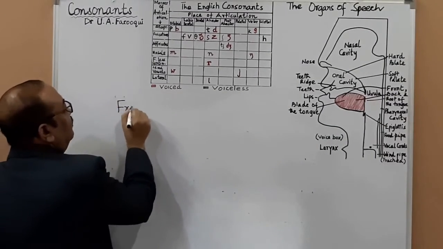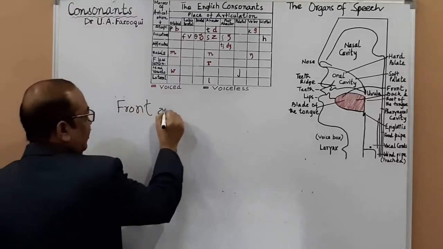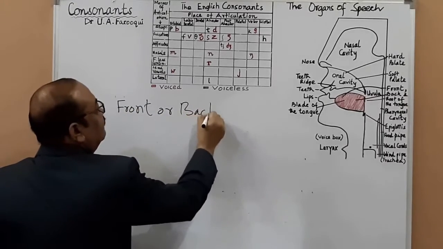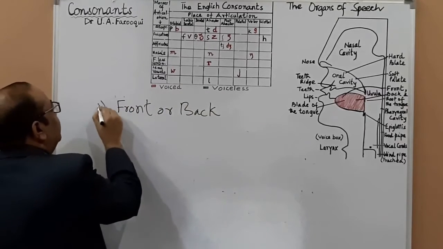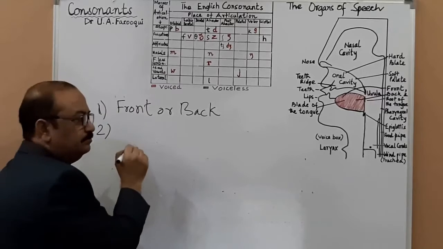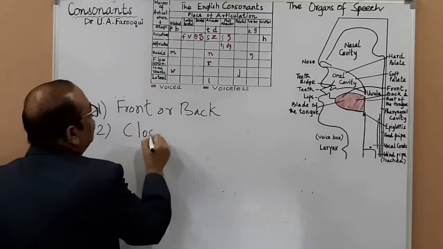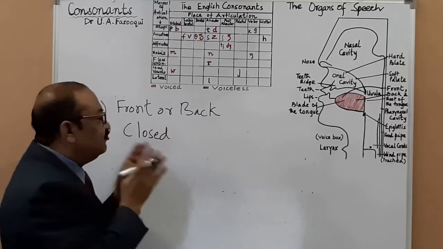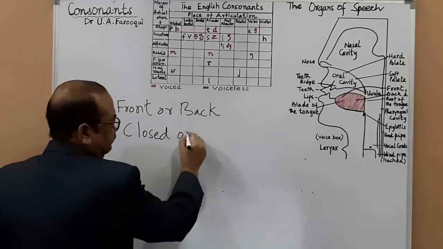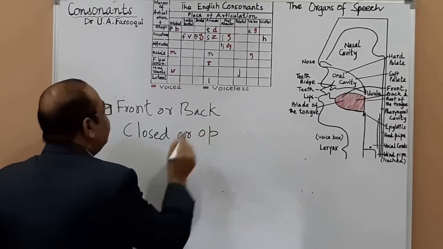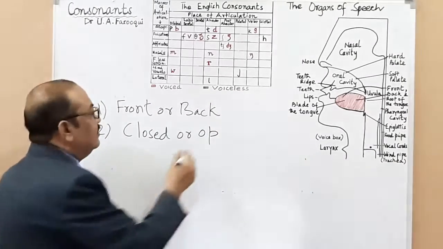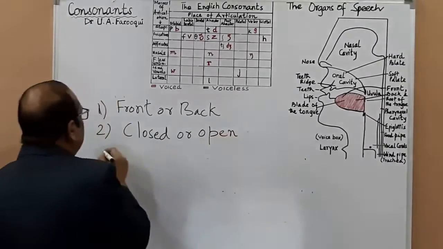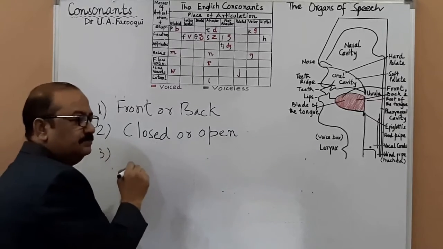We discussed whether it's a front vowel or a back vowel. Number two, closed or open, whether the position of the jaws is closed or open. For instance, when you say E, it is closed, and when you say A, it's open. And the last one, rounded or unrounded.